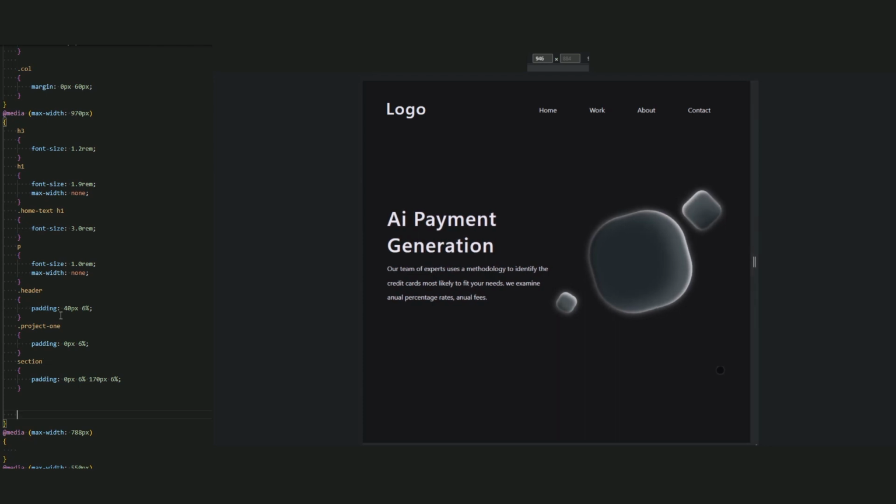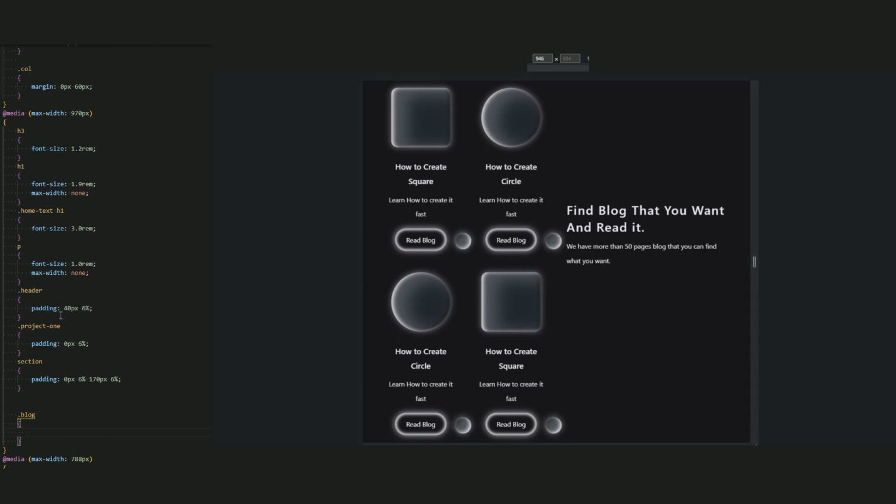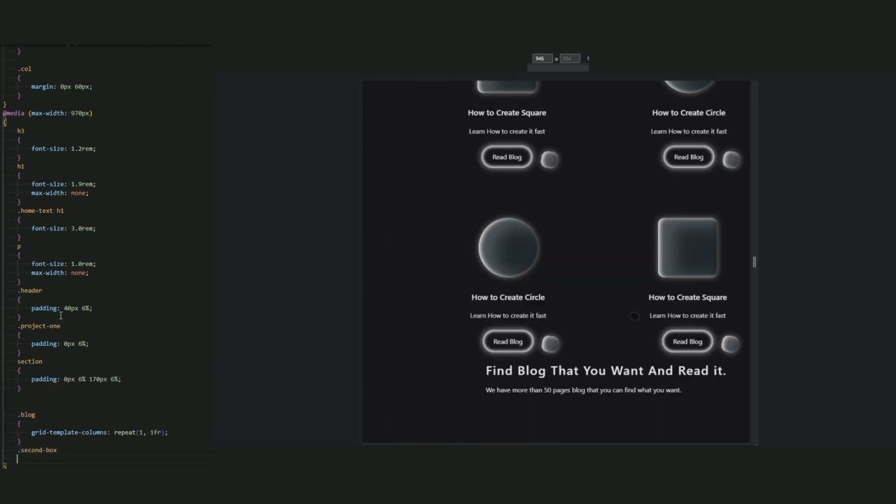Okay, let's go for this block that we have, a grid 2 box. Let me make it 1 instead of 2. I think it's better to have a good space and more style for this block. Okay, let's call the block and create a template column. We repeat 1, 5. Yeah, I think it's now much better.